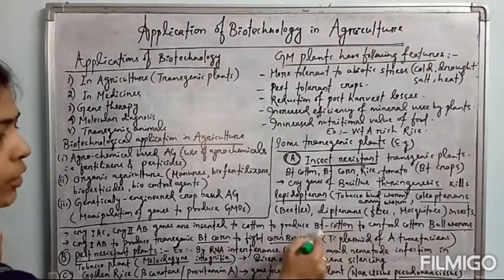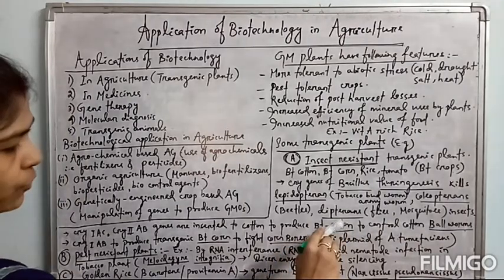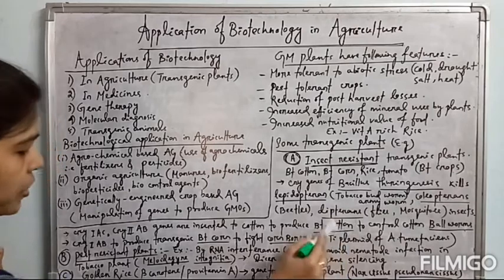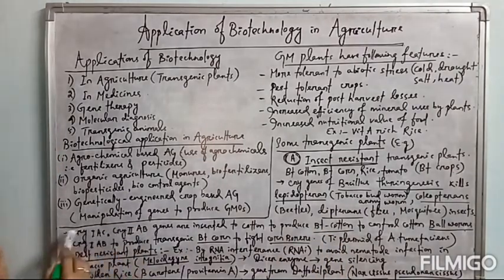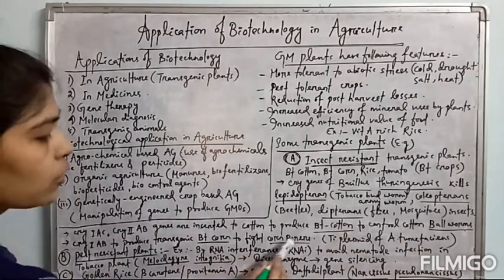Okay, this is Bt cotton, which is already a transgenic cotton plant in which the Bt gene, the cry gene, is present. Two cry genes are inserted, Cry1Ac and Cry2Ab. Another example is the Cry1Ab gene, which produces transgenic Bt corn to fight corn borers.